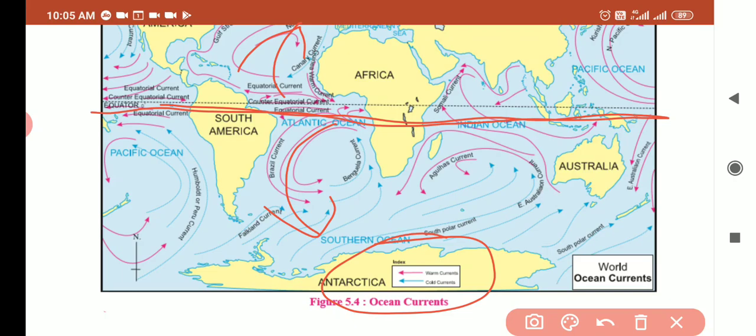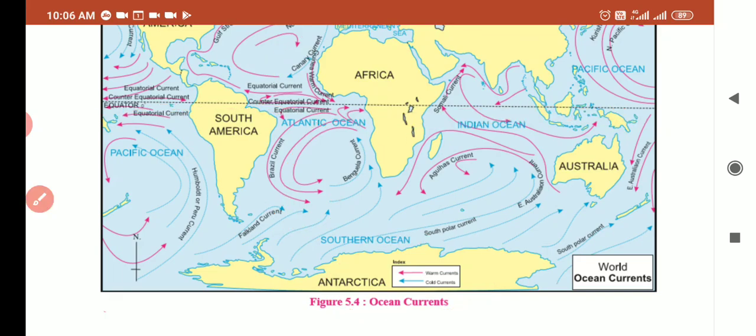What is the color? See the color, red color is there now. What do you call that current? Yes. Now you should observe that from the equator to the pole, red color arrows are shown, that is called warm current. Okay.